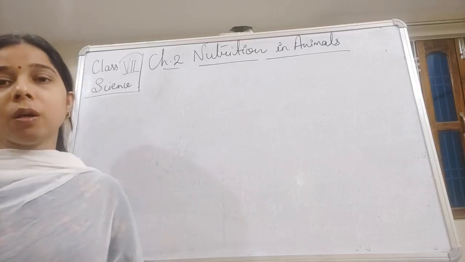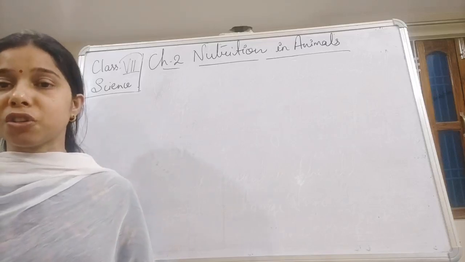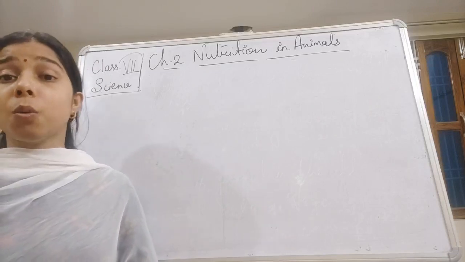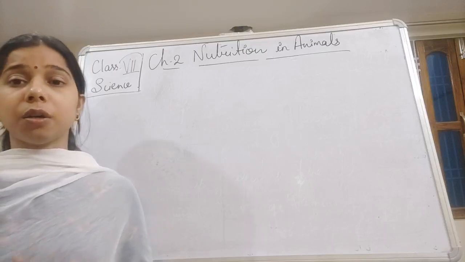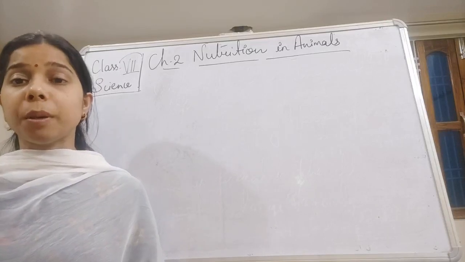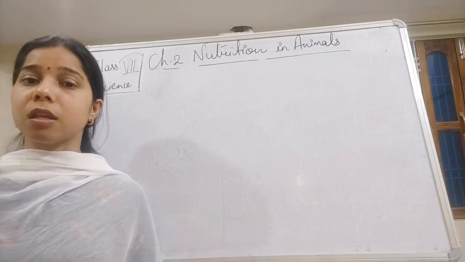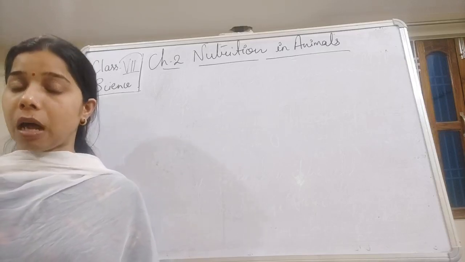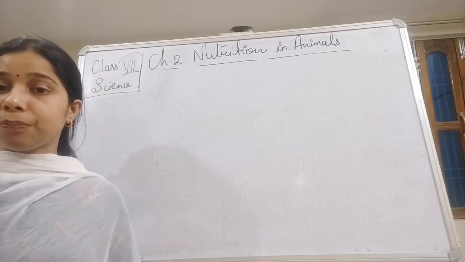Now moving on, today we will start a new chapter, and that is nutrition in animals. When we talk about nutrition in animals, what we had learned, students, is that animals, since they do not have chlorophyll, are not able to prepare their own food. They are not able to perform photosynthesis. So they are totally dependent on plants, directly or indirectly, for their food.